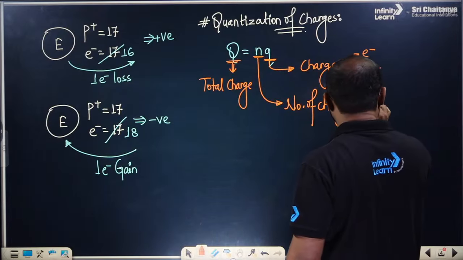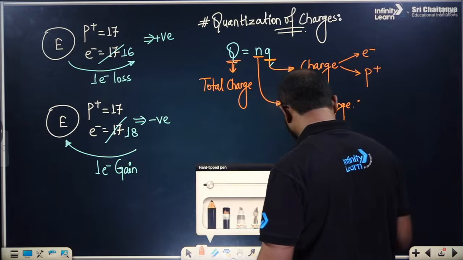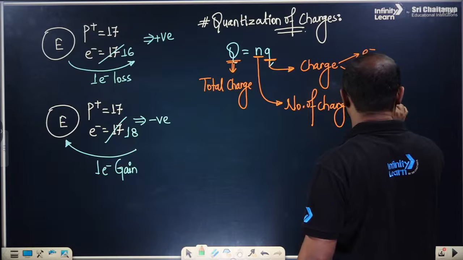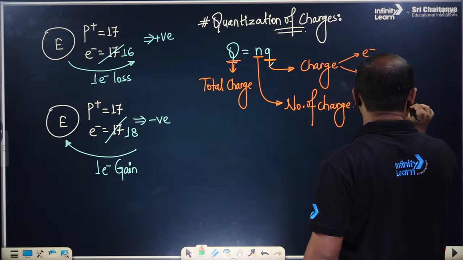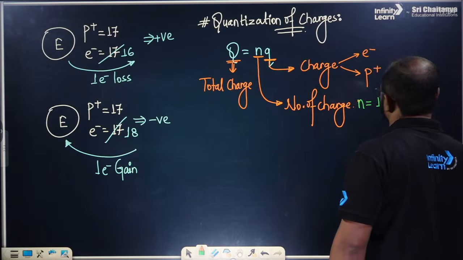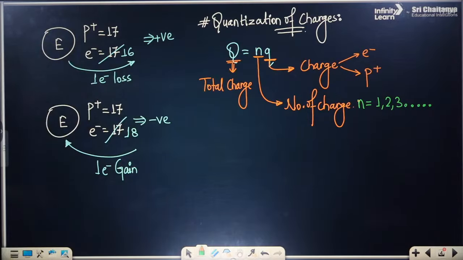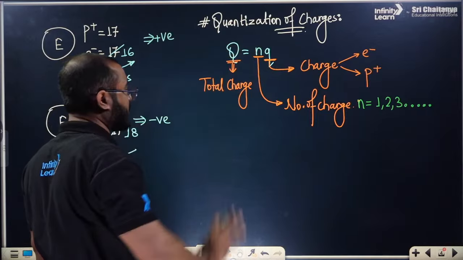And there is one particular thing that you have to remember about this, that in this particular case, the n will be 1, 2, 3. It cannot be a fraction, it cannot be a decimal. It should be 1, 2, 3, 4. We have to count that. It cannot be fraction or decimal. Okay, so this is what it is.